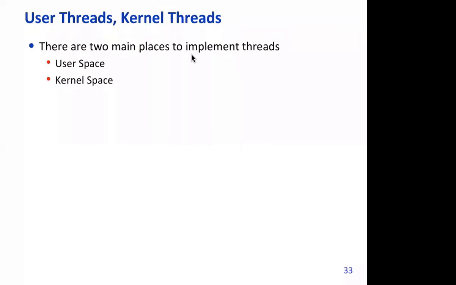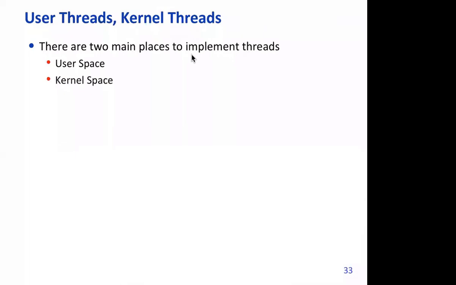Where are we going to implement this thread? We have discussed so far that threads can be managed either in user space, like in older OSs, and in fact some new OSs also do it in user space, because it is very fast. User space things are very fast, right? Because in kernel space you have to make a system call, which itself is quite expensive.